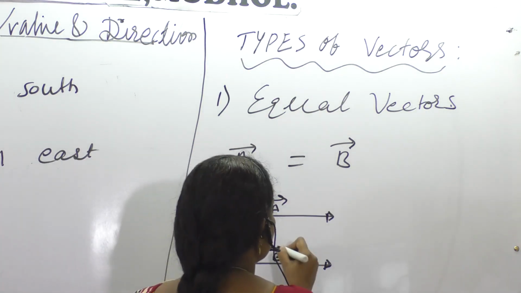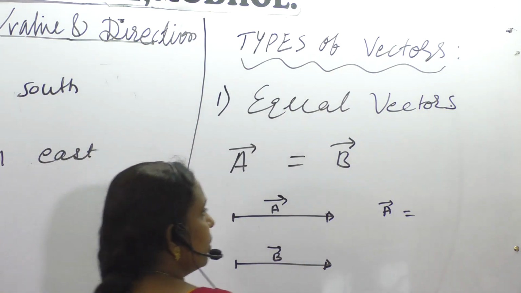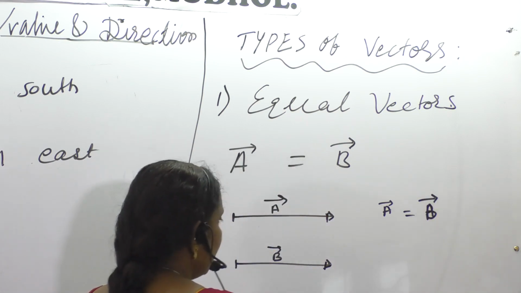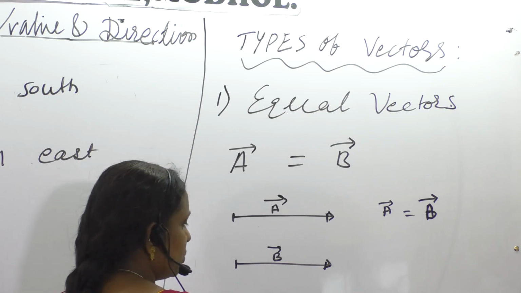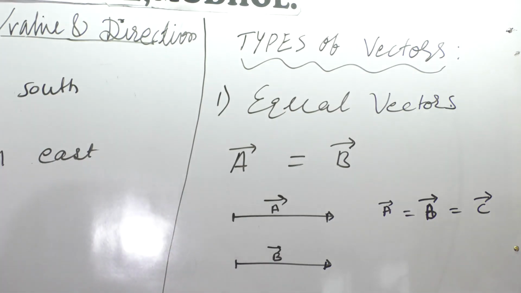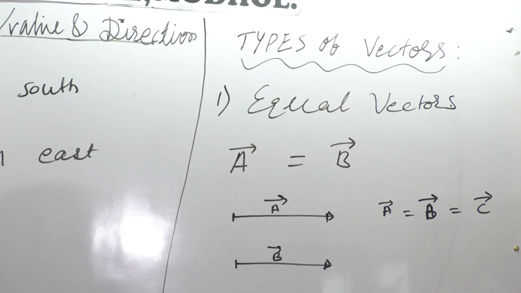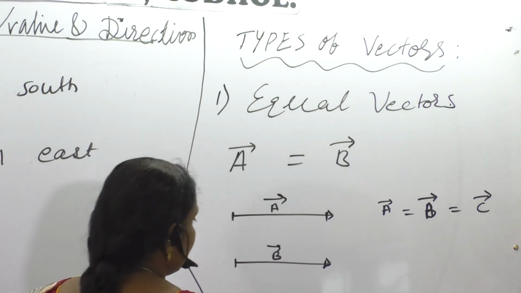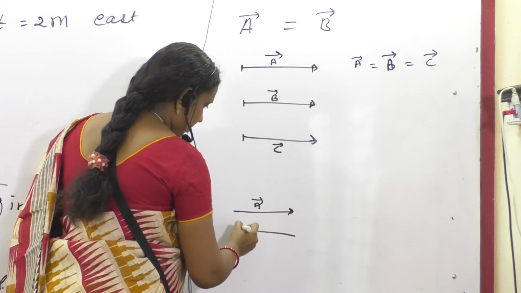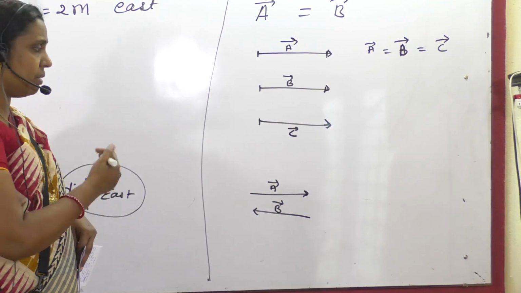So vector A is like 4 units, vector B is 4 units. In that case, what do we say? Vector A is equal to vector B. It may be more than 2 vectors also, vector C. If the magnitude of the vector C is equal to the magnitude of A and B and it is in the same direction, they are equal.